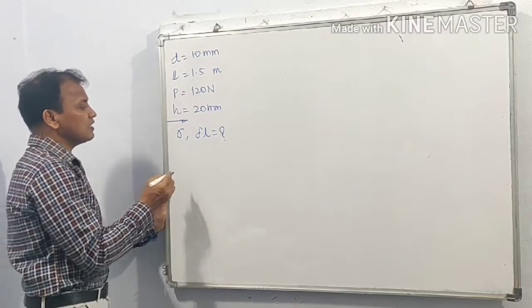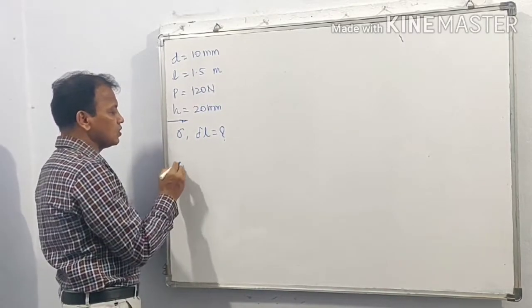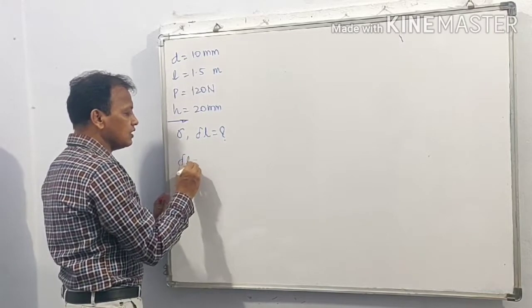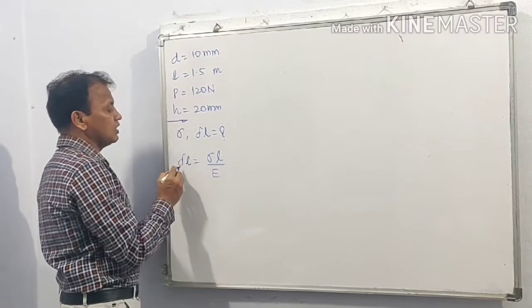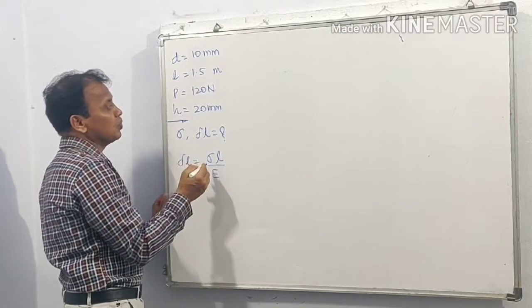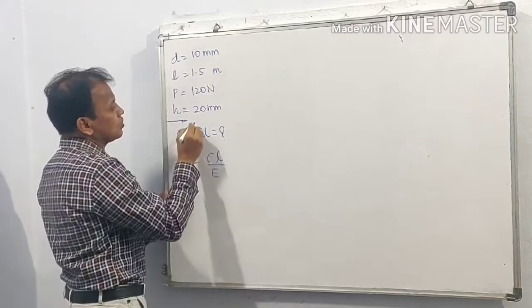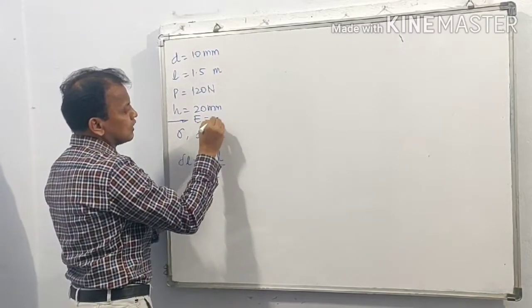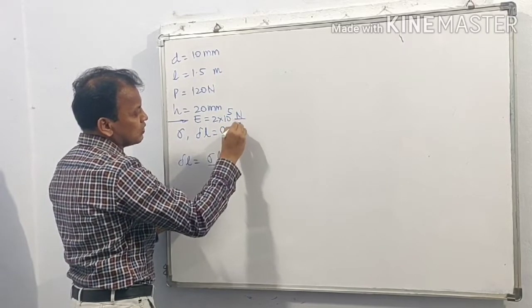To find the instantaneous stress, we know the relation between delta L and sigma. Delta L is equal to sigma L upon E. But here delta L and sigma are both not known. E is given as 2 into 10 raised to 5 Newton per millimeter square.